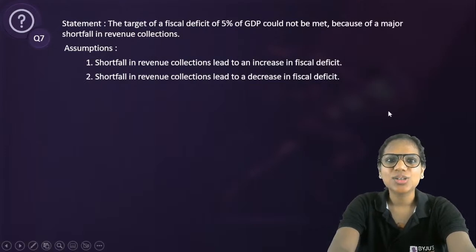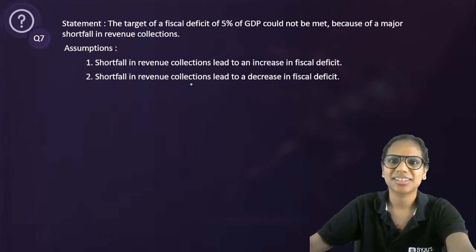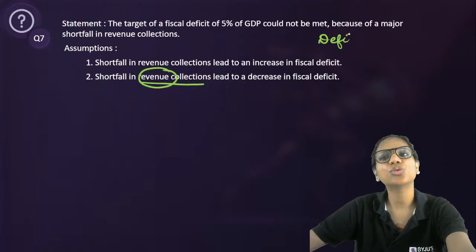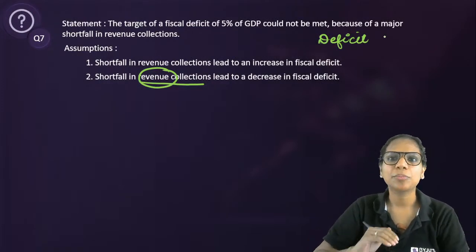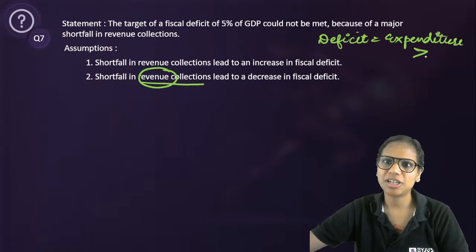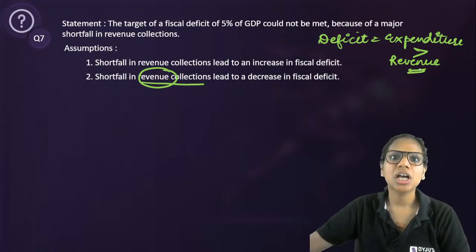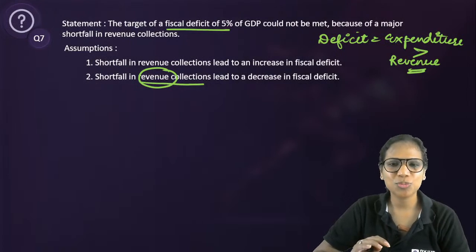Okay. So shortfall in revenue collections will lead to a decrease in fiscal deficit. Is it? If your what is deficit? See, let's say you do not know what fiscal deficit is when you attempt this question. But if I am in deficit, that means my expenditure is greater than my revenue. My expenditure is greater than my revenue. Right? Now, you would want your deficit to be less, right? You would never want your deficit to be more.